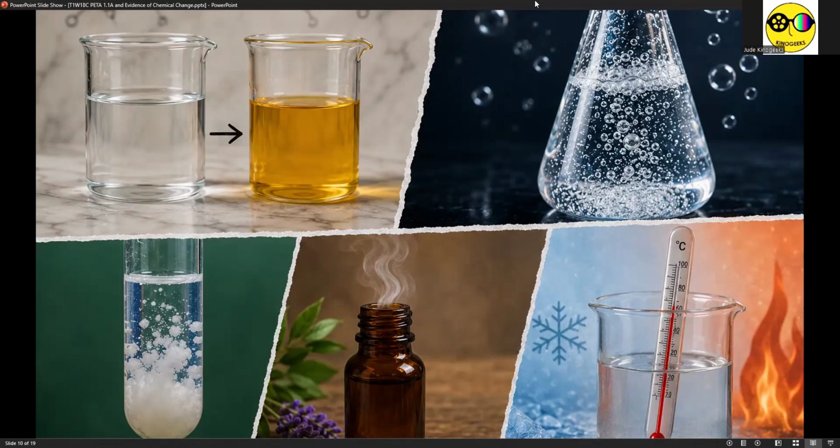So for the first picture here, which is on top left, you have a clear solution and then eventually turning into yellow or amber. That is a manifestation of color change.